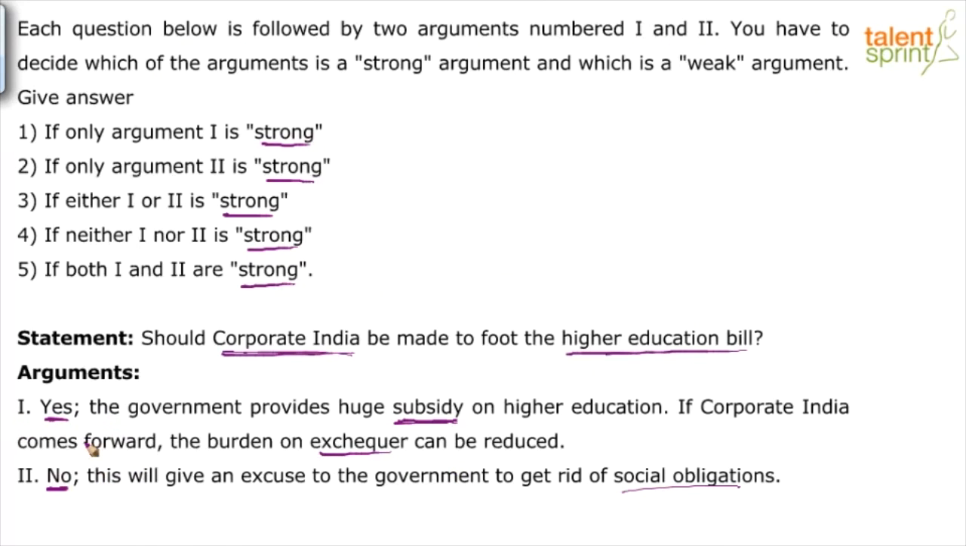First one is a strong argument because that will reduce the burden on exchequer is what it claims. Second one says this will be an excuse for the government and it will get rid of all the social obligations. They will throw the responsibility on corporates. But that's not really a strong argument, right? So option 1 in my view, and I think most of you agree with me, that only argument 1 is strong.